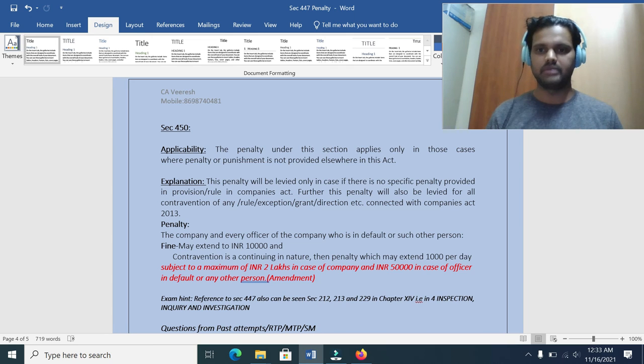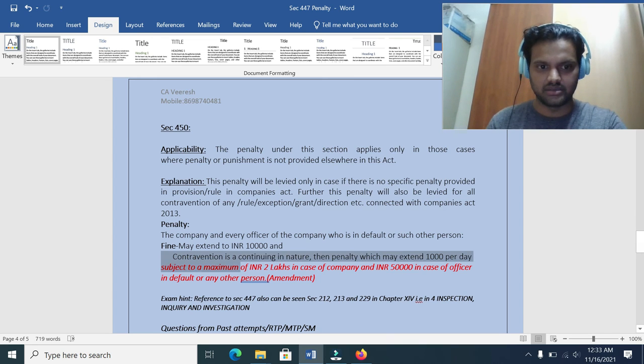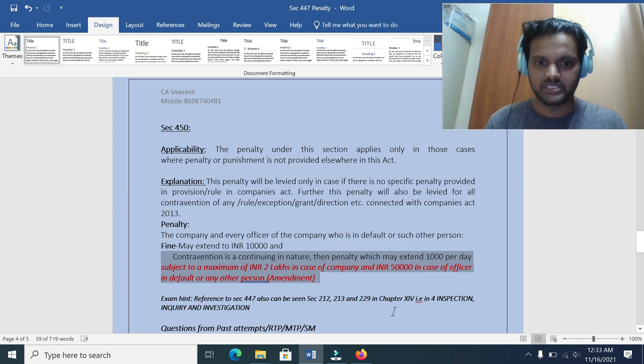Now, what is the amendment in this section? The amendment introduced a maximum ceiling limit for this continuing contravention. If you see the revised provision here, where the contravention is of a continuing nature, the penalty will extend to 1,000 per day, subject to a maximum of 2 lakhs in case of a company, and 50,000 in case of an officer in default or any other person.